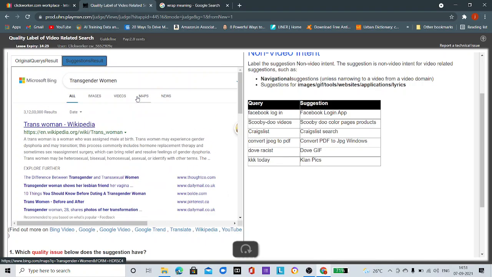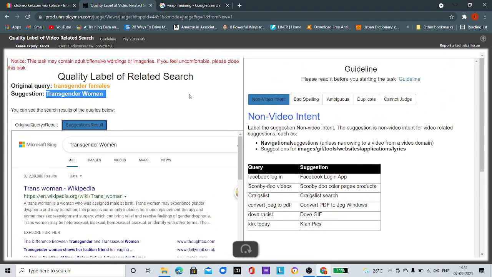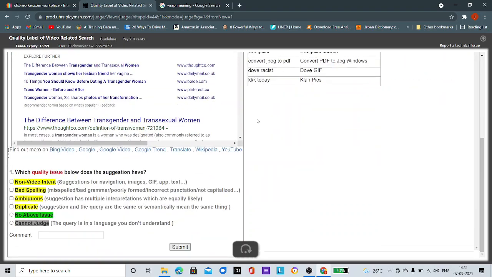There may be pictures, but it is not explicitly mentioned here. The word pictures is not there. If transgender women pictures were mentioned here, then it would be non-video intent. So we will tag these as non-video intent, tag it like this, and then click the submit button.